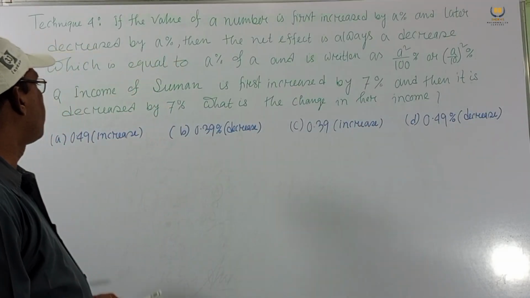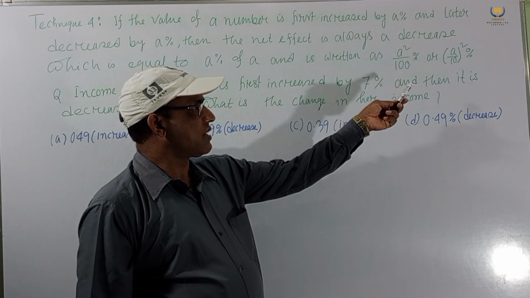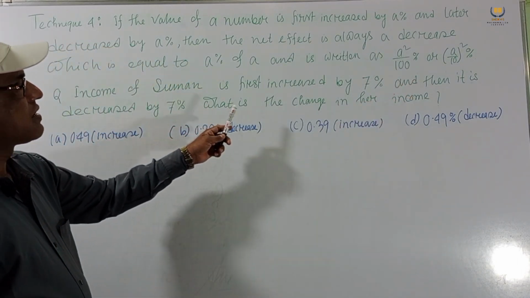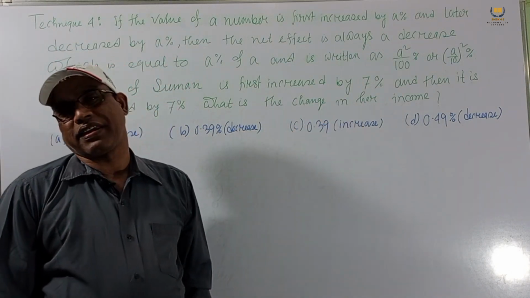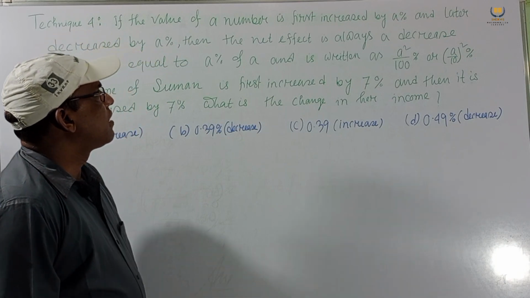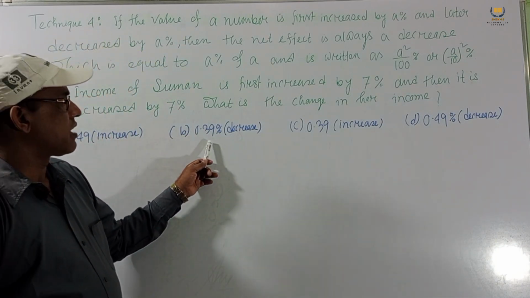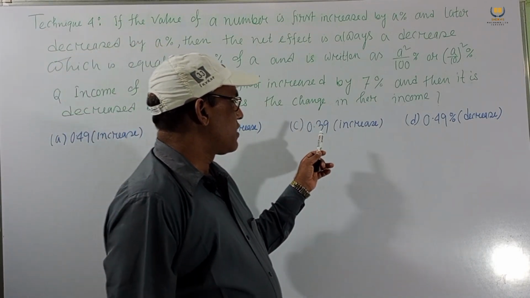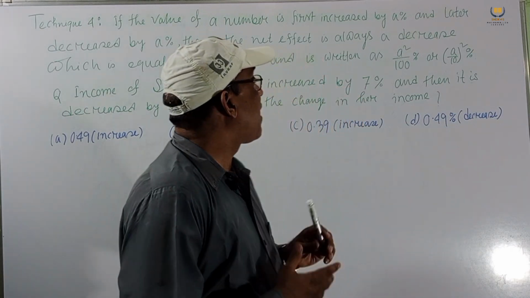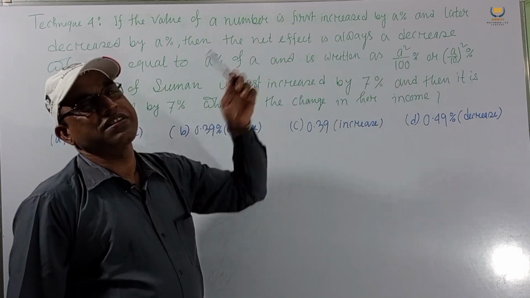Consider another problem. The income of Suman is first increased by 7% and then it is decreased by 7%. What is the change in her income? So this is the problem given. The options given are 0.4% increase, 0.39% decrease, 0.39% increase, 0.49% decrease. By our formula, the net effect is always a decrease.